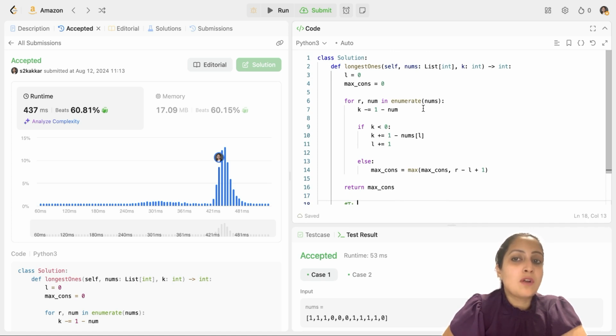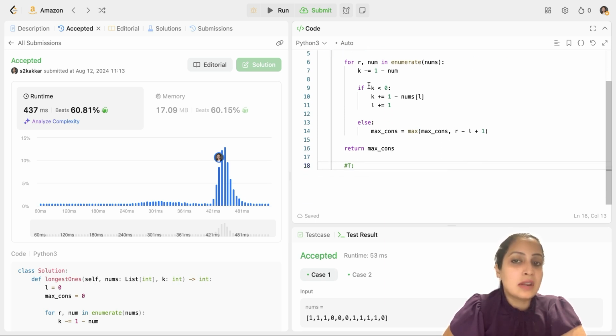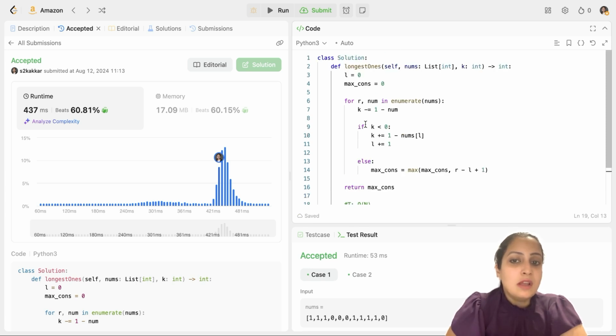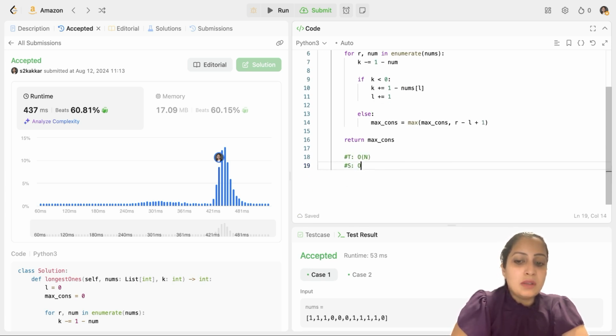That is, we are going from the 0th index of the array to the last index of the array only once. We are looping through the array only once, and the rest of the operations we are doing are constant time operations. We are not doing anything extra. So the time complexity would be linear, O of n. And the space complexity, since we are not using any additional space apart from these pointers, which do not take any memory, will be constant.